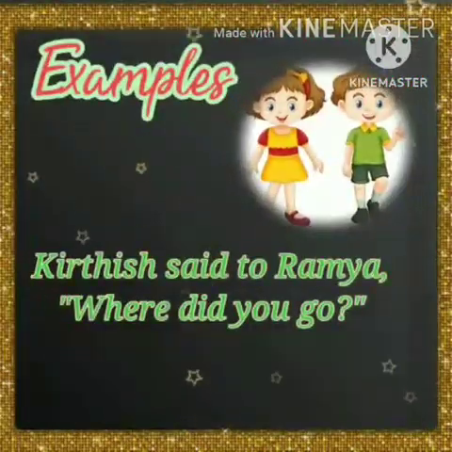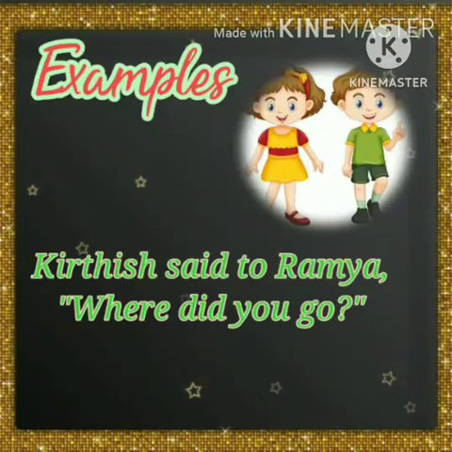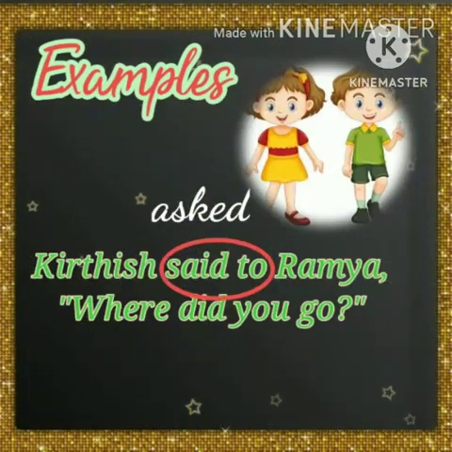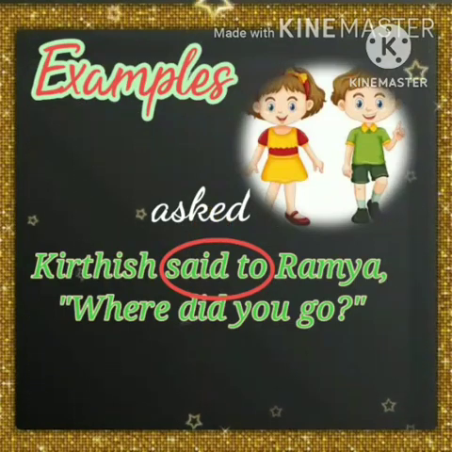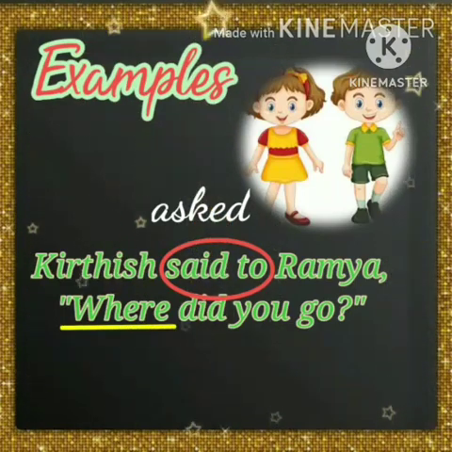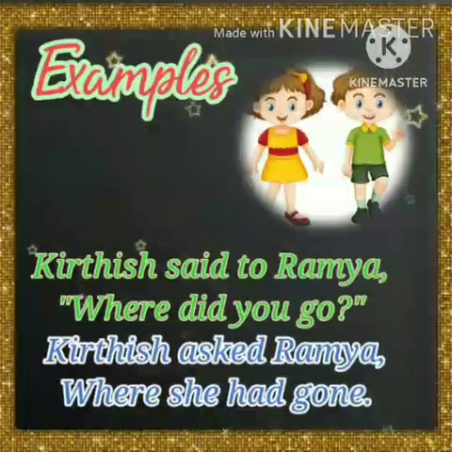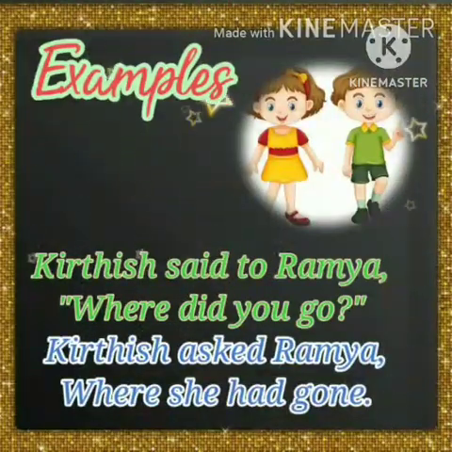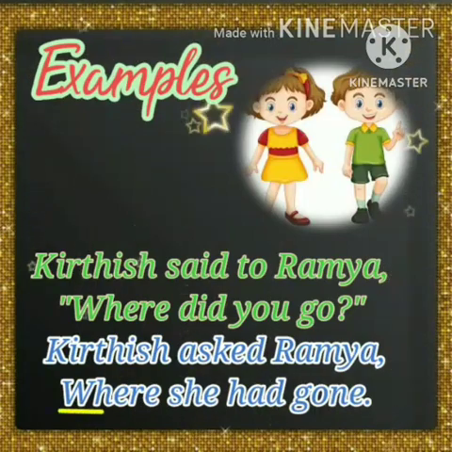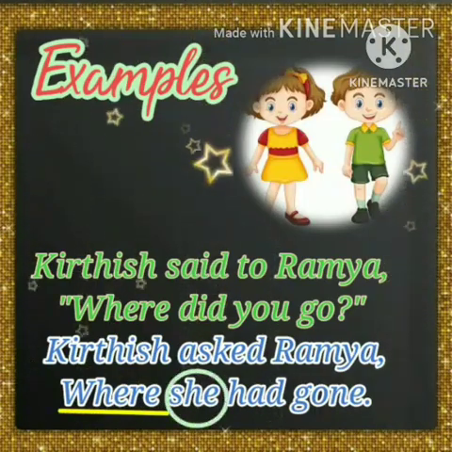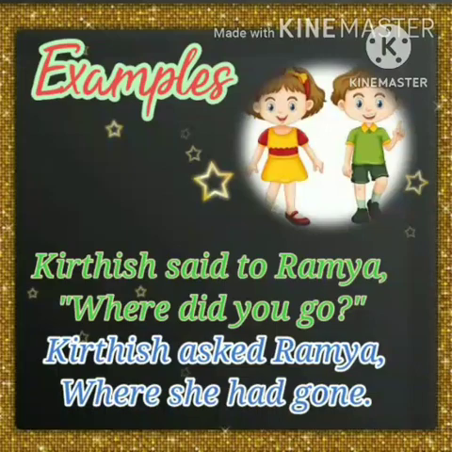Here are some examples. You see, Kirtish said to Ramya, where did you go? When we write Kirtish asked Ramya, as it is interrogative, we are using asked, and the question is a WH question. So we need not add any conjunction. Kirtish asked Ramya where she had gone. After the conjunction we should write the subject, and then only we have to write the verb here.